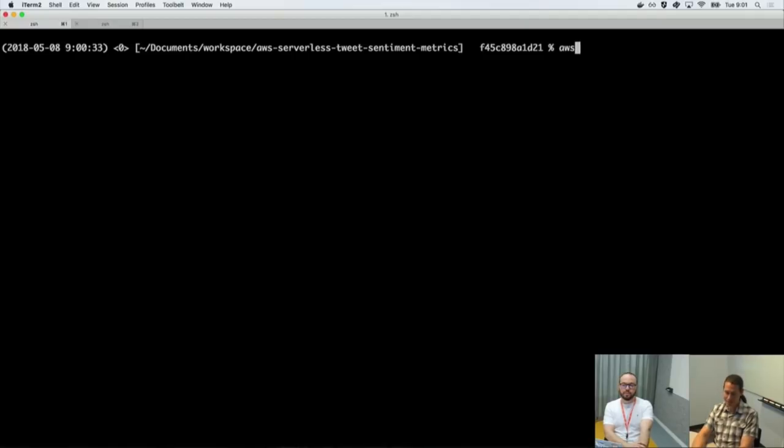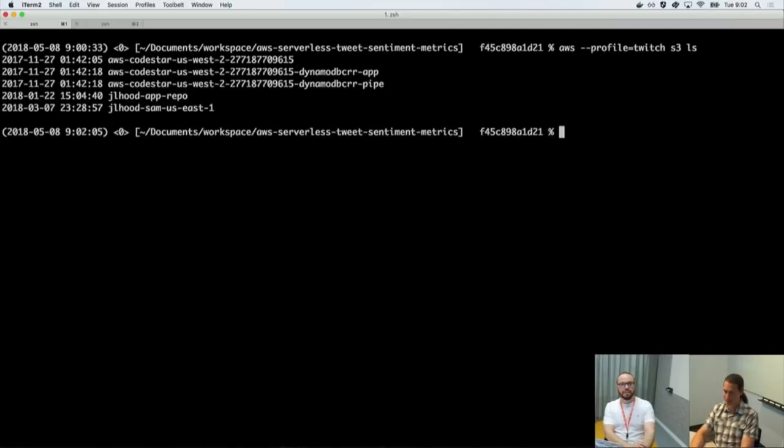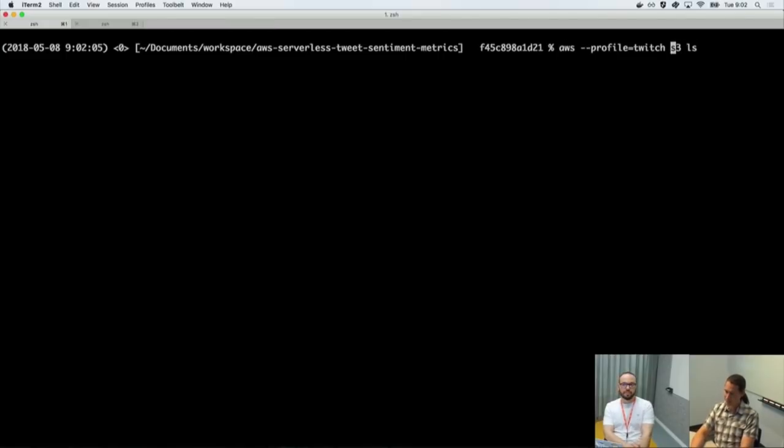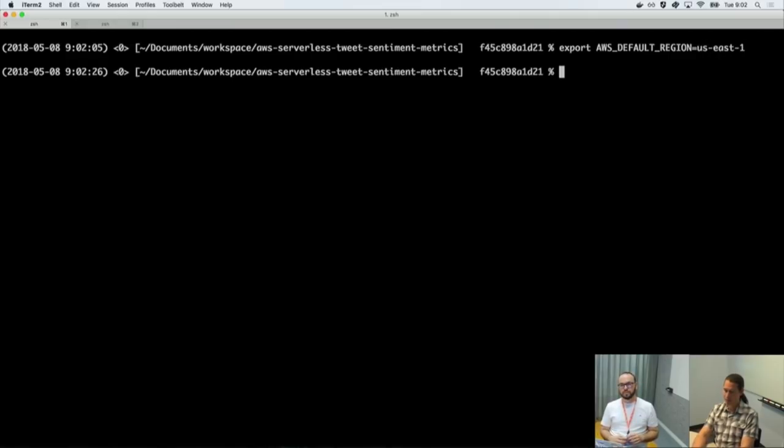So I have the AWS CLI installed. I have a profile that I created for Twitch. I use s3 ls just to make sure it's working and pointing to the right account. Okay, great. So that's pointing to my account. S3 doesn't require a region, but I think I set this beforehand. You can either specify a region parameter on your command line, or another thing you can do is set an environment variable, and now every AWS command is going to assume that.